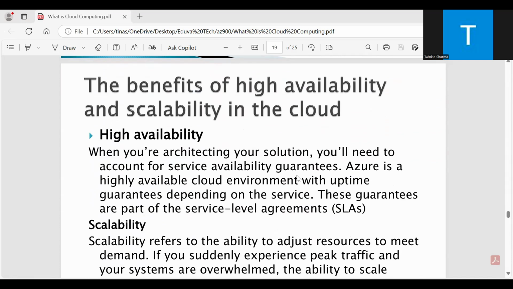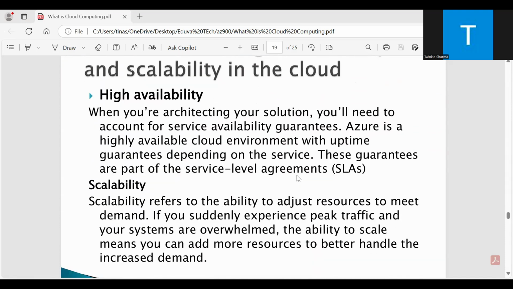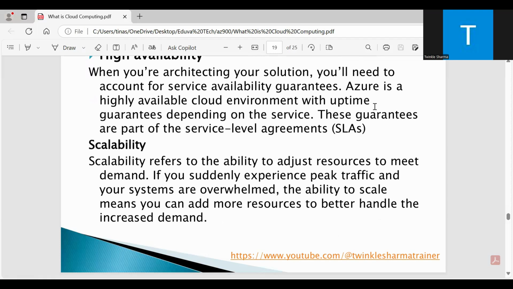These guarantees are part of the service level agreements, which are SLAs. Then we have scalability, which refers to the ability to adjust resources to meet demand. If you suddenly experience peak traffic and your systems are overwhelmed, the ability to scale means you can add more resources to better handle the increased demand.